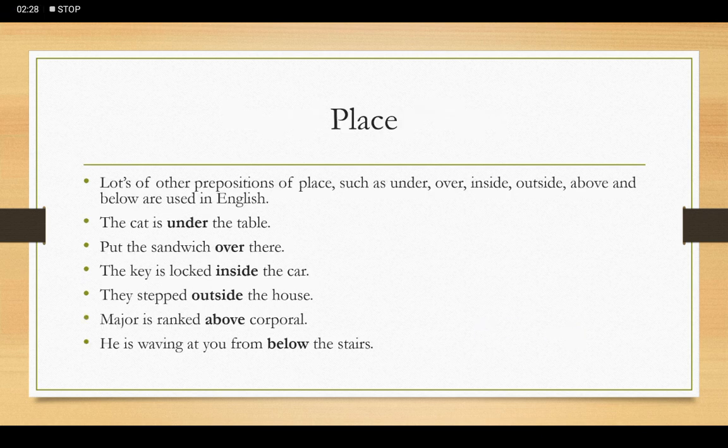Lots of other prepositions of place such as under, over, inside, outside, above and below are used in English. So besides what we have seen, we have more prepositions of place. Like, the cat is under the table. In the last slide, we saw that the cat is on the table. Now the cat is under the table. The key is locked inside the car. Put the sandwich over there. They stepped outside the house. Major is ranked above corporal. He is waving at you from below the stairs.